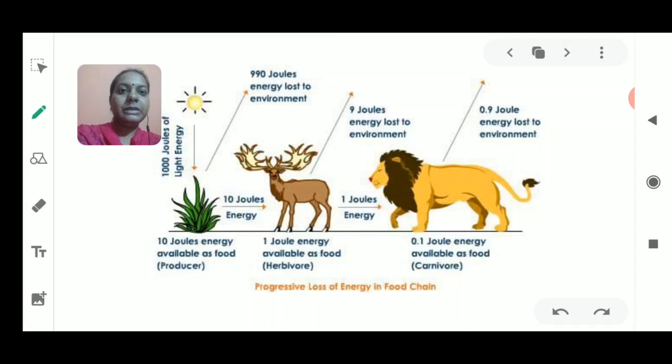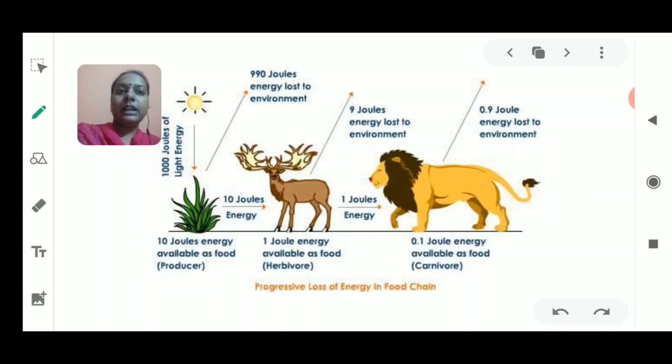Environment means the surrounding where we are living, and then we discussed how interactions take place between the living and the non-living things. The living things of an ecosystem are known as the biotic factors, and the non-living things are known as abiotic factors.